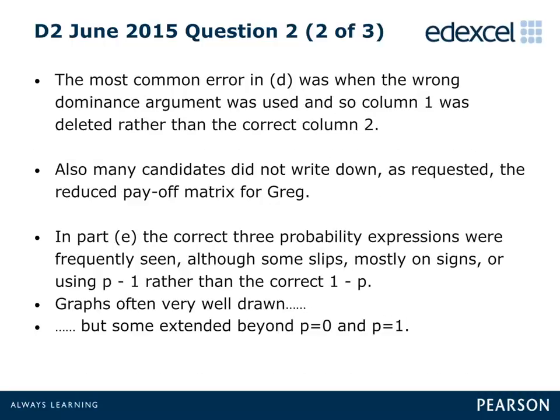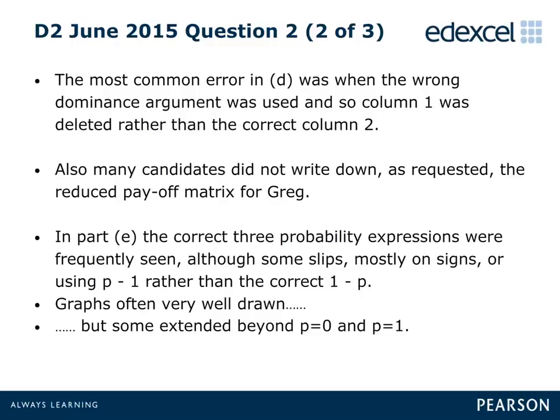Part D asked the candidates to reduce the game, so that Greg was left with only 2 strategies, and to then write down the corresponding payoff matrix for Greg. Many candidates did not, in this part, write down the matrix for Greg, but left it in terms of the points scored by Rani.